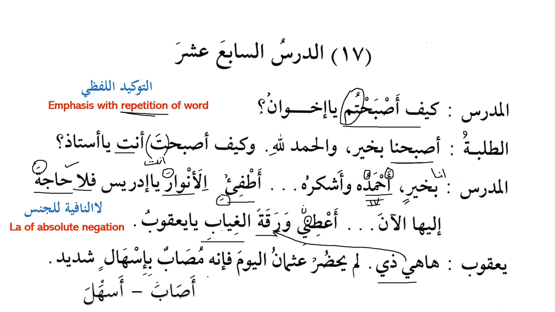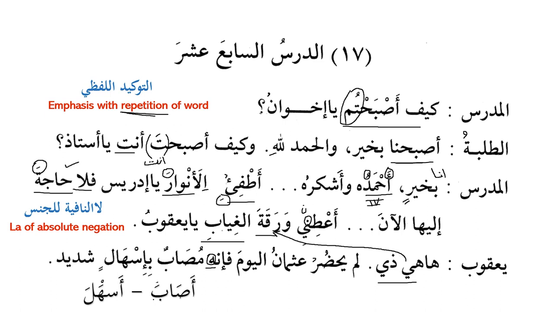فَإِنَّهُ مُصَابٌ بِإِسْهَالٍ شَدِيدٍ. As he is afflicted by severe diarrhea. Fa, as we know, is used to connect two ideas or two sentences. And we have here innahu, as we know that inna has ismu inna, so who will be ismu inna, and it is mahallan mansub, it is basically mansub in the place of nasb. Musabun, so we have here asaba yusibu isabatan, to afflict someone with something.